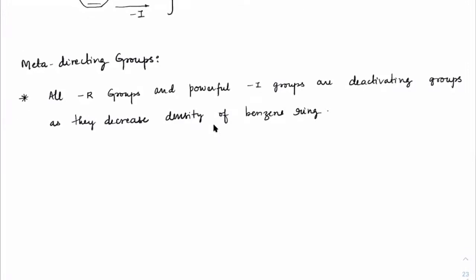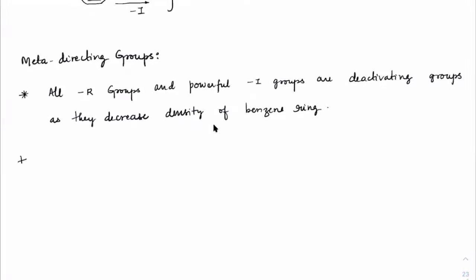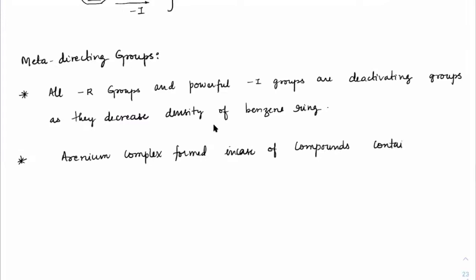Okay. So what I can say is that the arenium complex formed in case of compounds containing minus R and minus I groups is less stable than that of benzene.